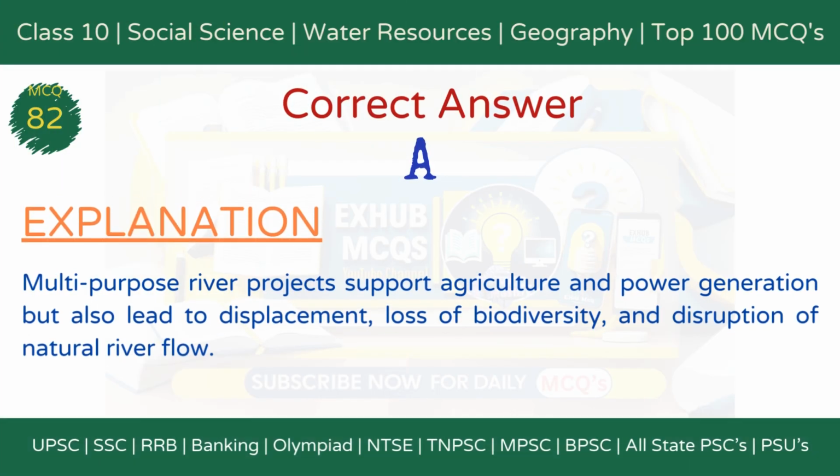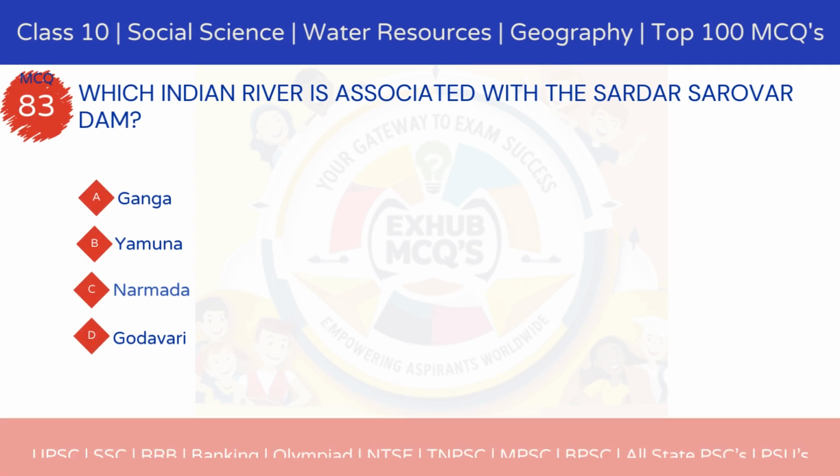The correct answer is option A. They provide irrigation and power, but cause displacement and environmental damage. Explanation. Multi-purpose river projects support agriculture and power generation, but also lead to displacement, loss of biodiversity, and disruption of natural river flow.